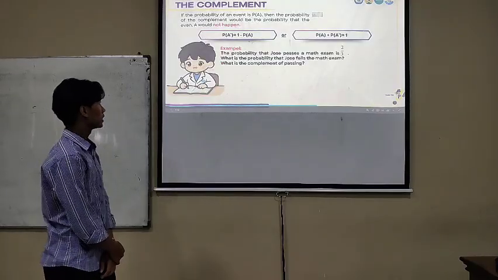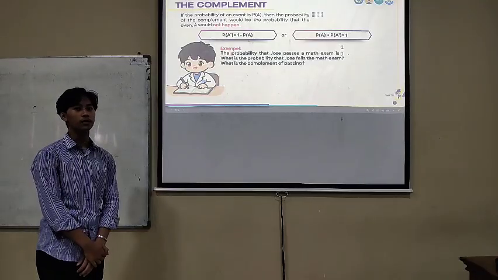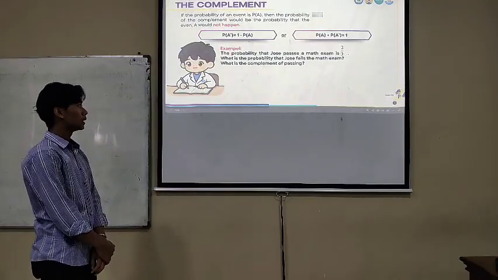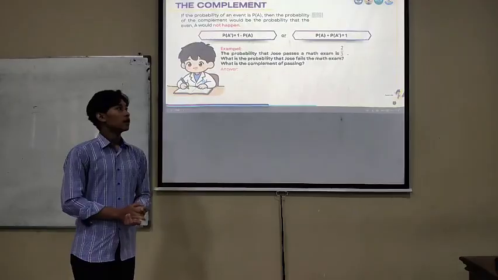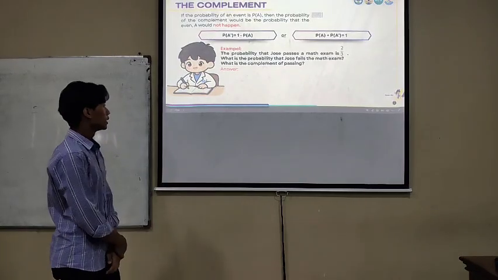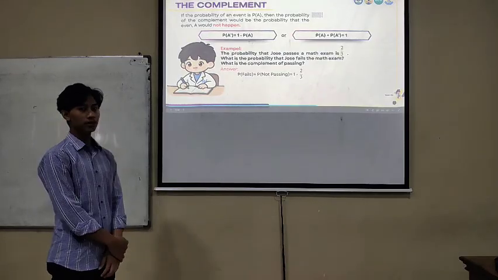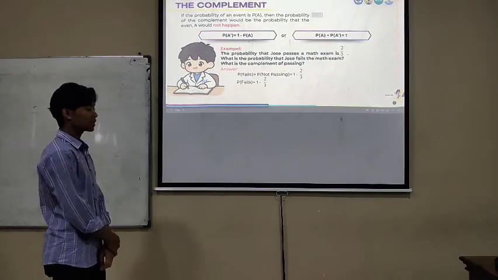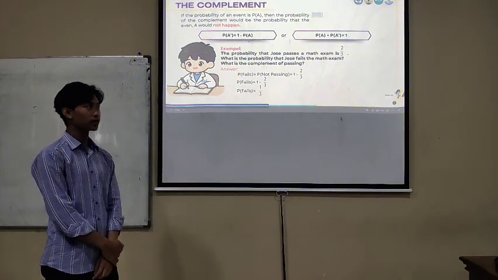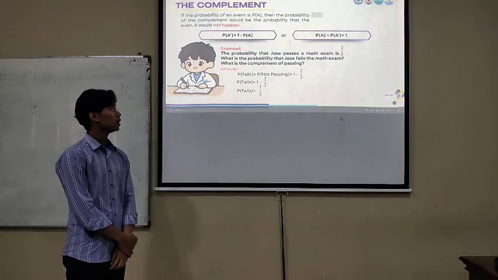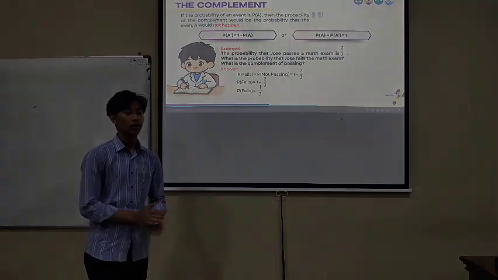For example, the probability that Jose passes the math exam is 2 over 3. What is the probability that Jose fails the math exam? So the answer is: P(fails) is P(not passing), which is 1 minus 2 over 3. So P(fails) is 1 over 3. So the probability that Jose fails the math exam is 1 over 3.